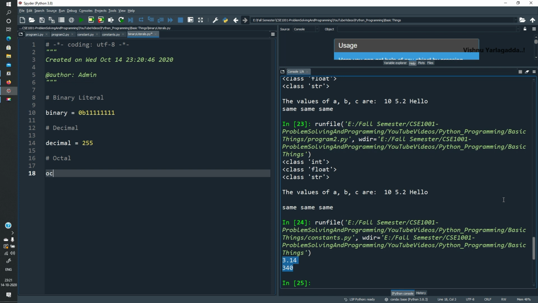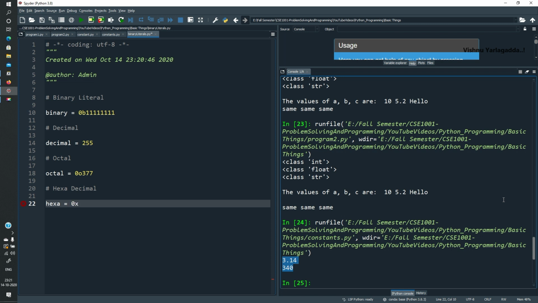Octal is nothing but 0o377, and hexadecimal is equivalent to 0xff. The capital F and small f are both the same, because hexadecimal can be represented with capital and small letters.